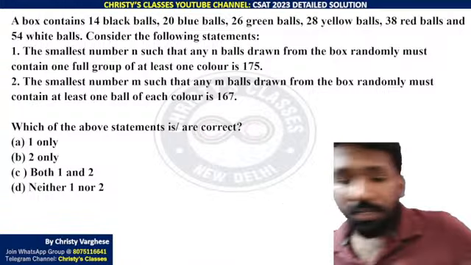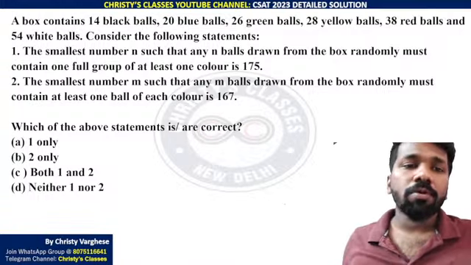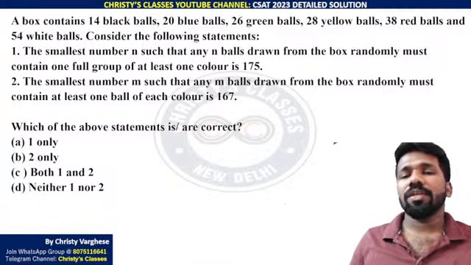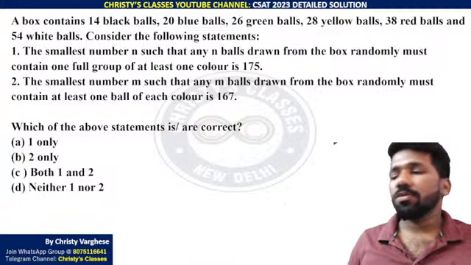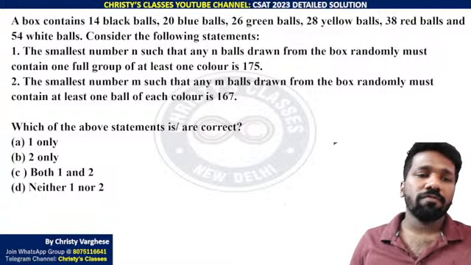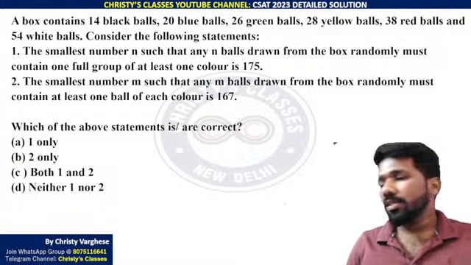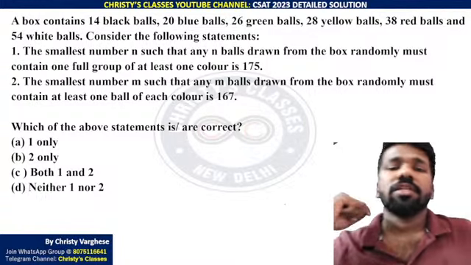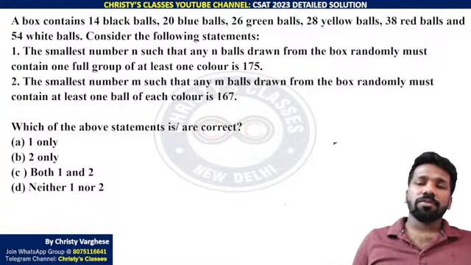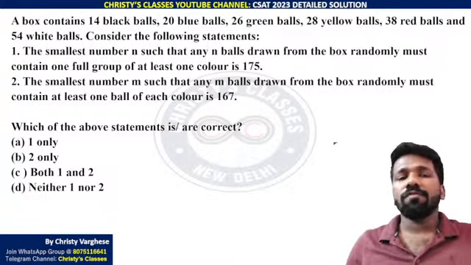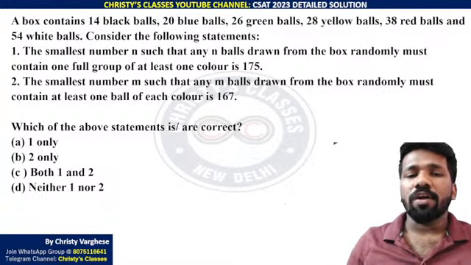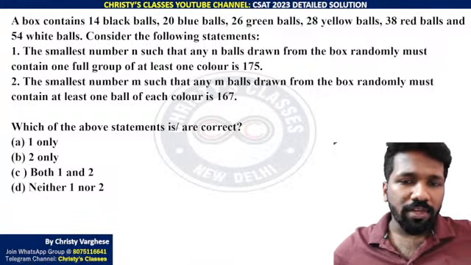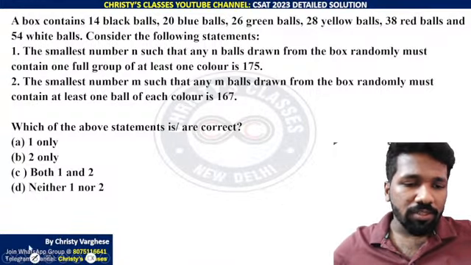Okay, so I'll explain. A box contains 14 black balls, 20 blue balls, 26 green balls, 28 yellow balls, 38 red balls and 54 white balls. Consider the following statements. The smallest number n such that any n balls drawn from the box randomly must contain one full group of at least one color is 175. One full group of at least one color. What does that mean?